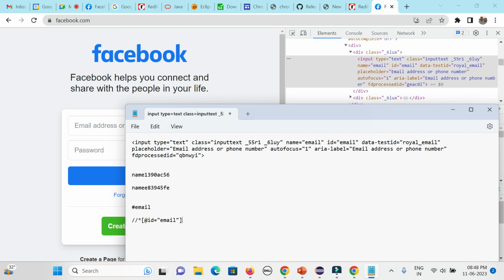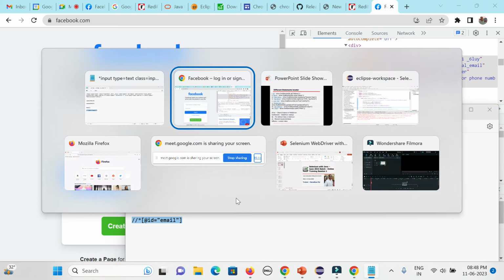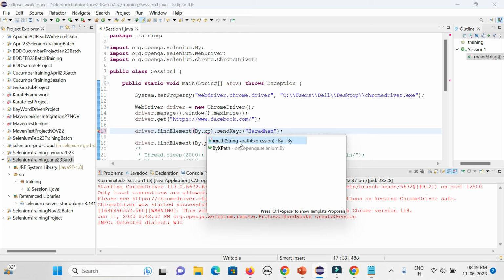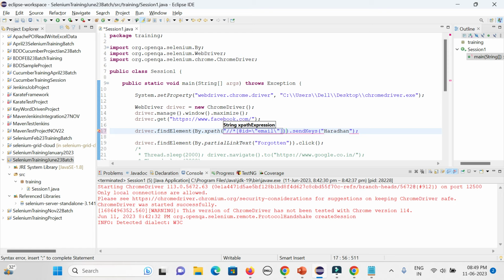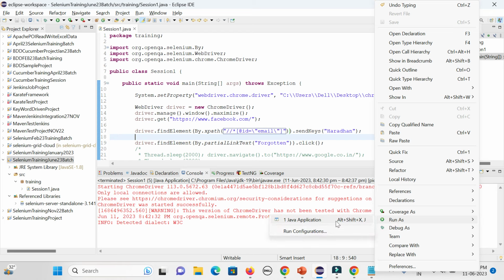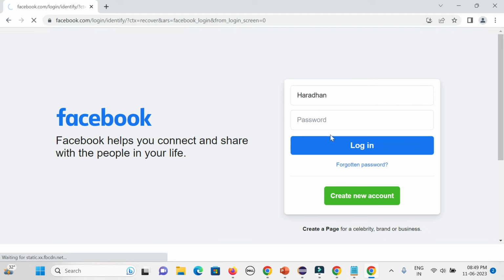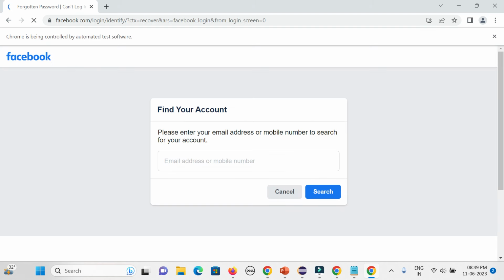Now say I'm using the default one. So this is my default XPath. It might work, but sometimes it might not work. That is the reason we need to create our own XPath. So let's replace it with By.XPATH, and here you can give the value of whatever default XPath it's giving. Now let's try to run. It might work, it might not work as well. I did not create any XPath of my own, but I am taking the default one. Yeah, it's still working. But on a lot of pages it might not work.